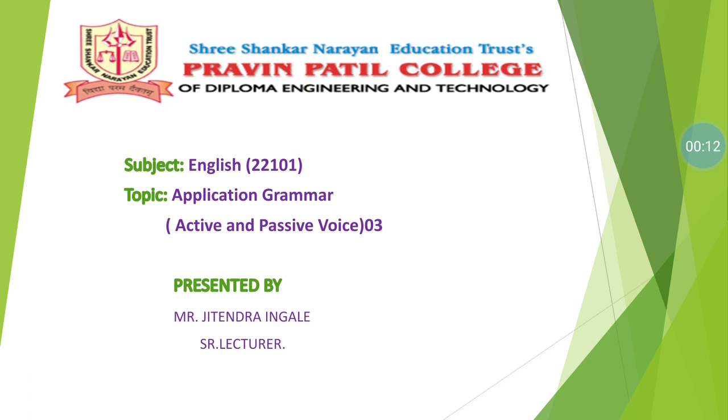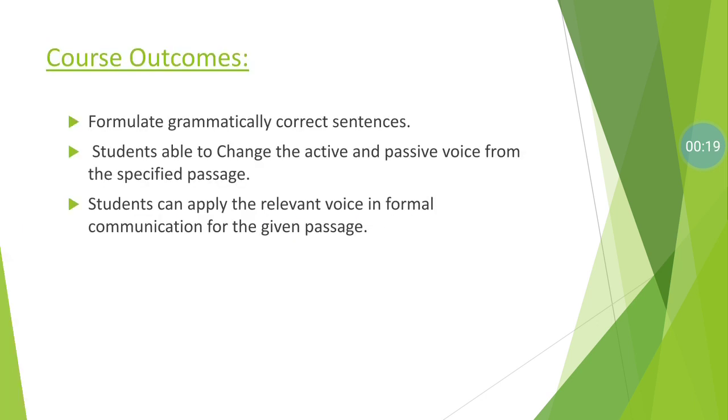Topic: Grammar. In it, today we will discuss active voice and passive voice. Course outcomes: formulate grammatically correct sentences. Student able to change the active and passive voice in specified passage. Student can apply the relevant voice in a formal communication for the given passage. These are the learning outcomes student will achieve after completion of this topic.